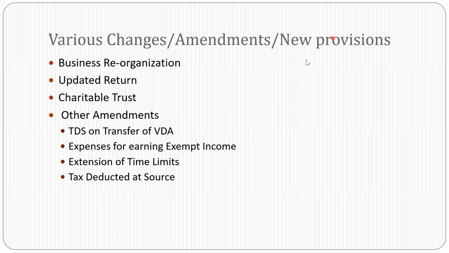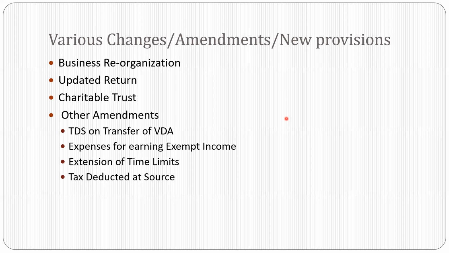Then we have, now we go to some rationalization of the taxation of the trust, where we have discussed some part earlier. There are some small amendments which they have done in the trust. One is maintenance of books of account. Earlier, there was no provision for the maintenance of books of account in the Act. So now it is proposed to provide for maintenance of books of account for the trust.